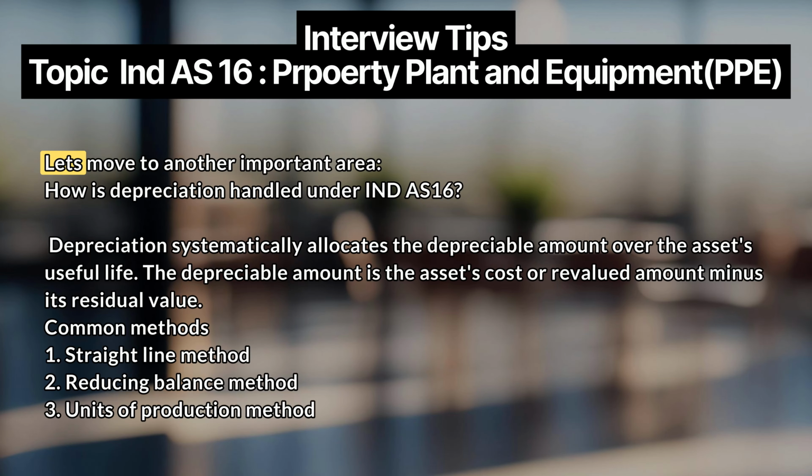Let's move to another important area. How is depreciation handled under Ind AS 16? Depreciation systematically allocates the depreciable amount over the asset's useful life. The depreciable amount is the asset's cost or revalued amount minus its residual value. Common methods: 1. Straight line method. 2. Reducing balance method. 3. Units of production method.